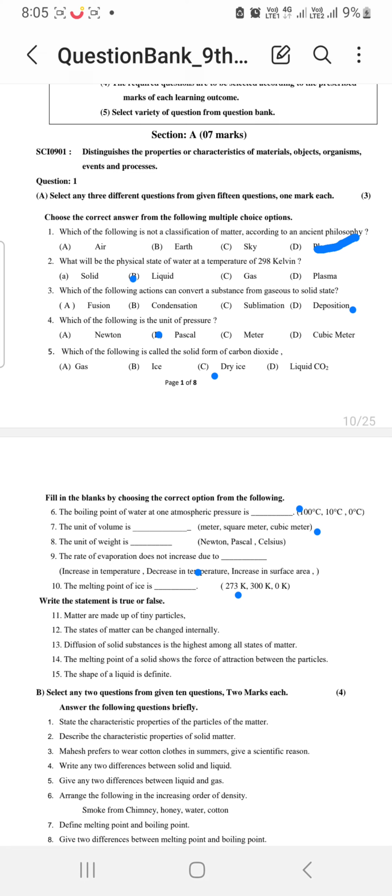Now true or false. Matter is made up of tiny particles. Yes, it is correct. So it will be true. The states of matter can be changed internally. Yes, it can be changed internally. So that is also true. Diffusion of solid substances is the highest among all states of matter, and it is false.